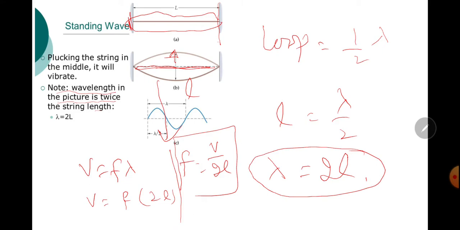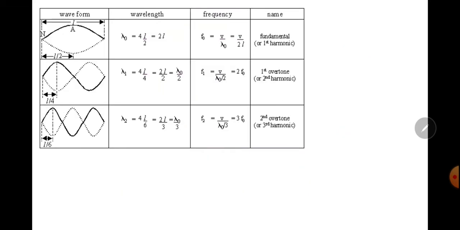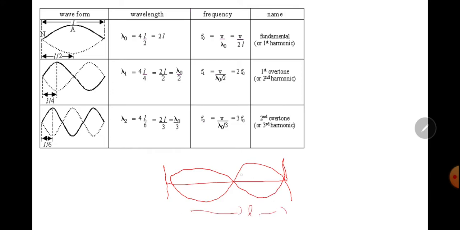Now consider a general relation. If we produce two loops, the length is the same, L is equal to lambda. Frequency in this case is f prime, V is equal to f lambda. Wavelength changes, frequency changes: f prime, lambda prime.